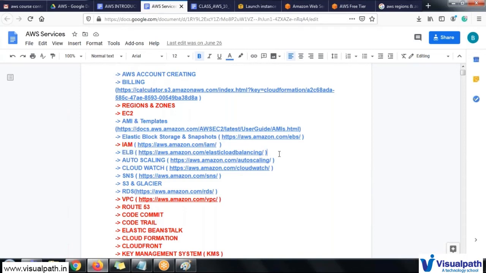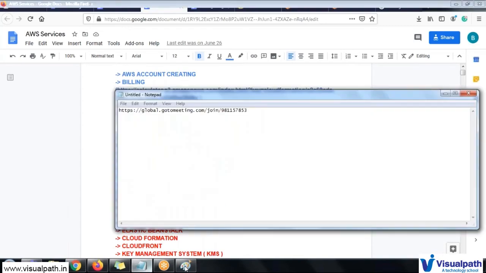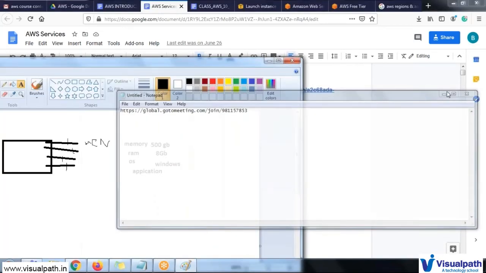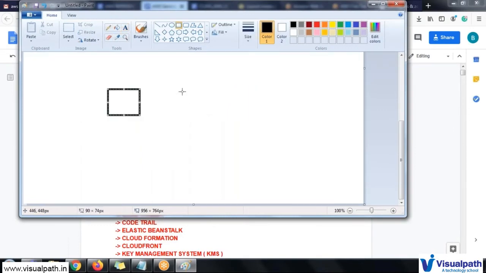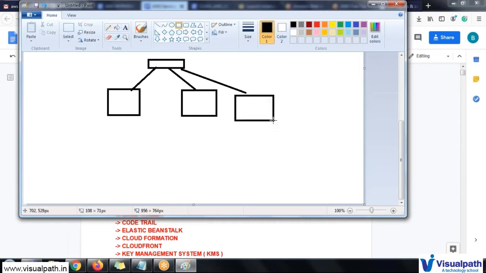For example, if you have an application deployed in one particular machine, sometimes in real time you have faced this issue, like the server is down and unable to access due to overload.